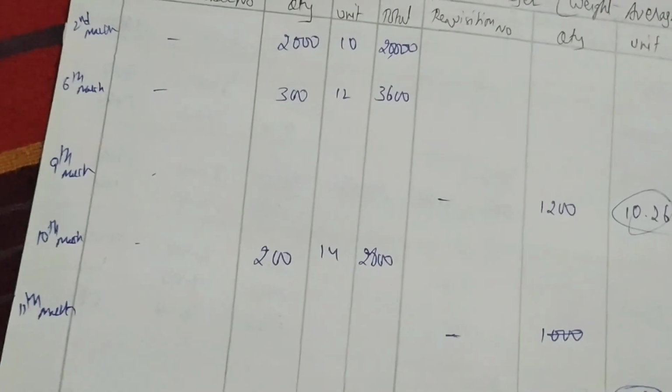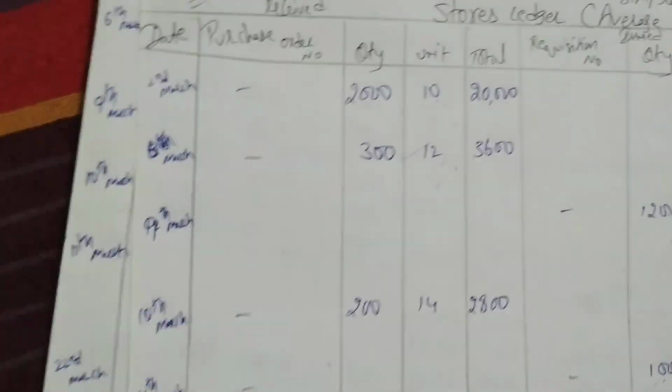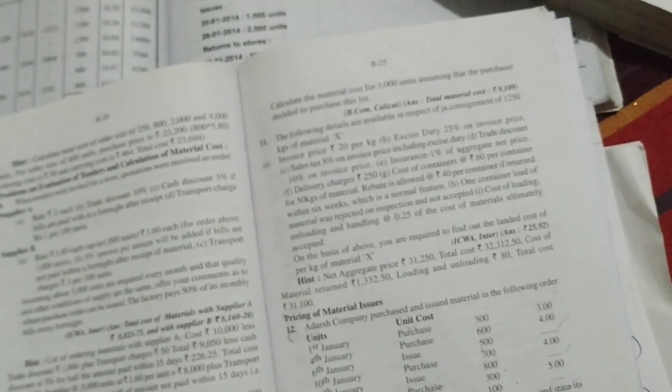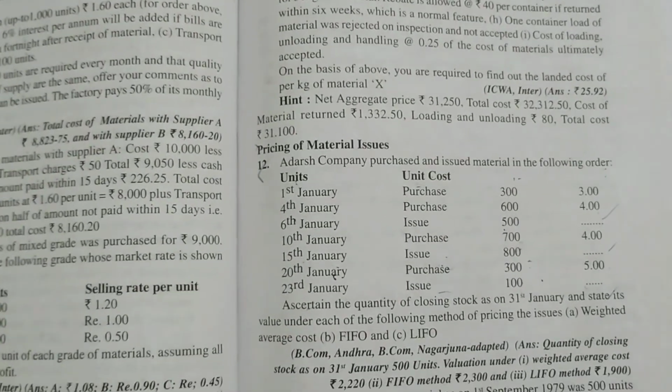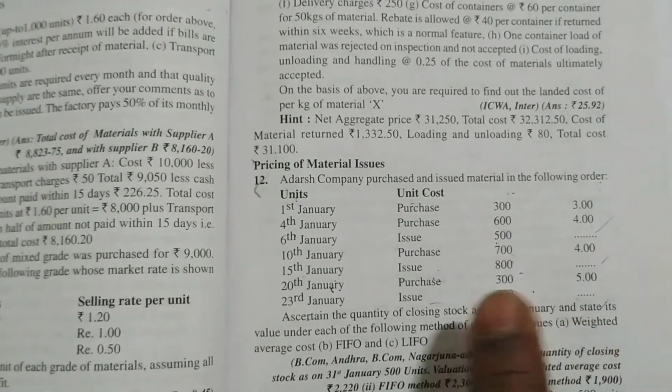Then we'll see one more problem. Now I want you to solve this next weighted average method problem. Let me see a question here for the weighted average method. Here the 12th one we are having. See what it says. Already we solved FIFO and LIFO. Again it is asking you to solve by the weighted average cost method.